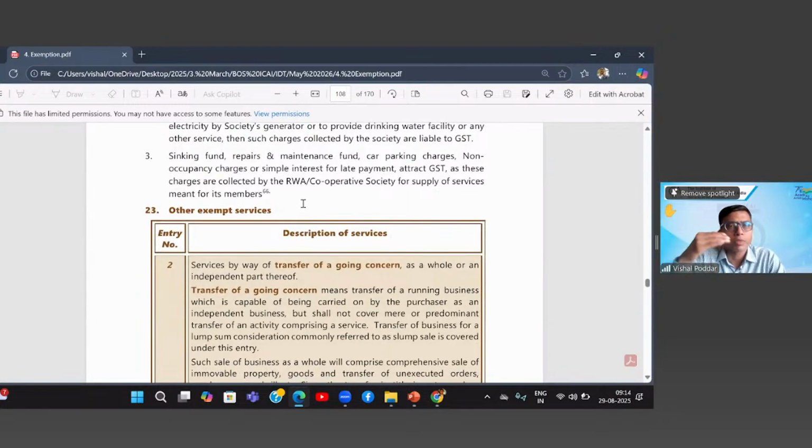In simple words, where these charges are otherwise exempt, meaning there is already a specific entry exempting it, then it will be exempt even if the society is collecting from you. If it is not exempt otherwise and the society is collecting from you, then it will be taxable. Third, where the exemption is specific, that only when any of these government bodies is charging to you, then it will be exempt. But that particular goods or that particular services are now generated by the society themselves from their resources and providing to you.